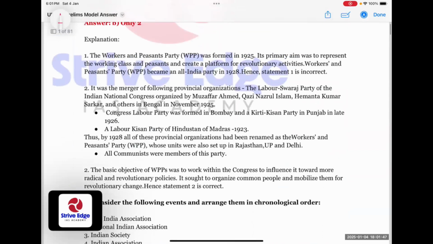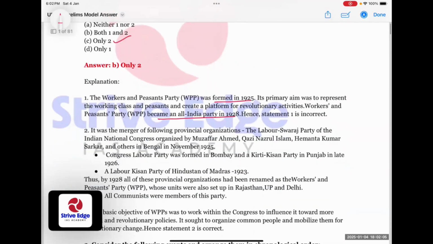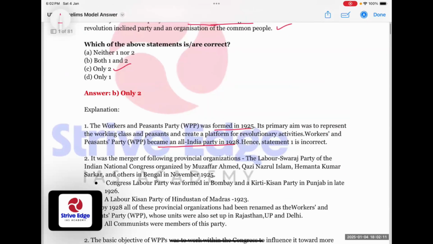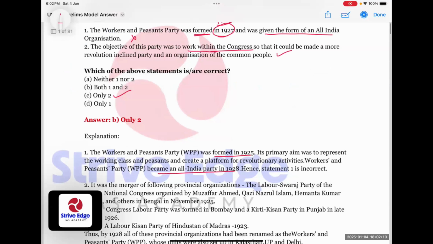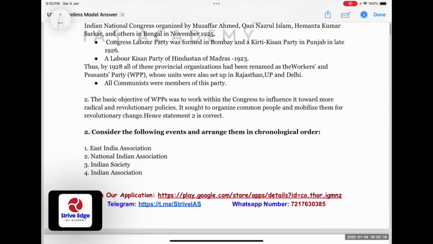Basically, you need to remember two important things. That party was formed in 1925, but it was given all India party status in 1928. It was formed in 1925, and was given the form of an all India organization in 1928. This is the point to remember. It might be asked in another series of exams. And the second thing is that it worked within the Congress. So we need to remember that. Let's